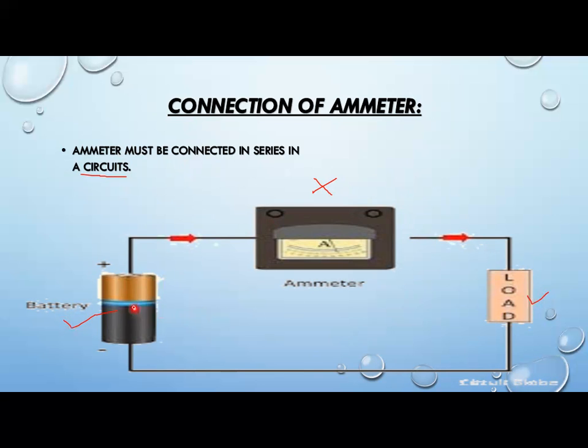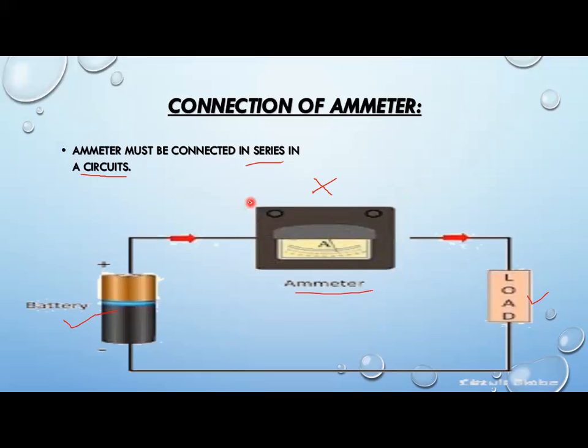Obviously current is flowing throughout the circuit to glow this bulb. To measure what amount of current is flowing throughout this circuit, you will use an ammeter. But the ammeter must be connected in series if you want to measure the current. Series means it will be connected one after another through a single wire. As you can see here, it has a single wire. So it must be connected in series to measure the current throughout the circuit.